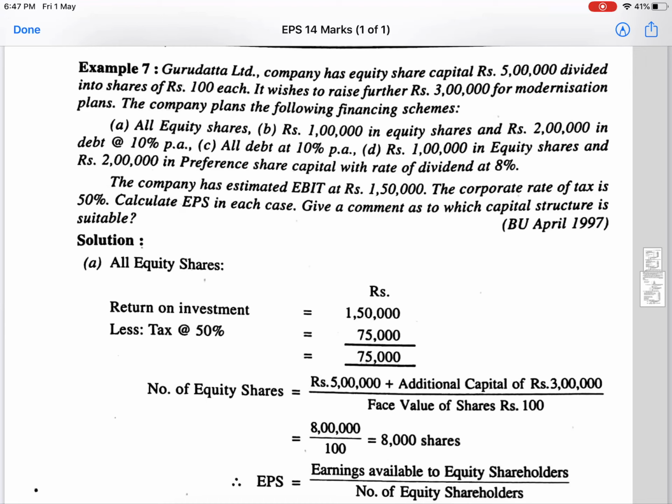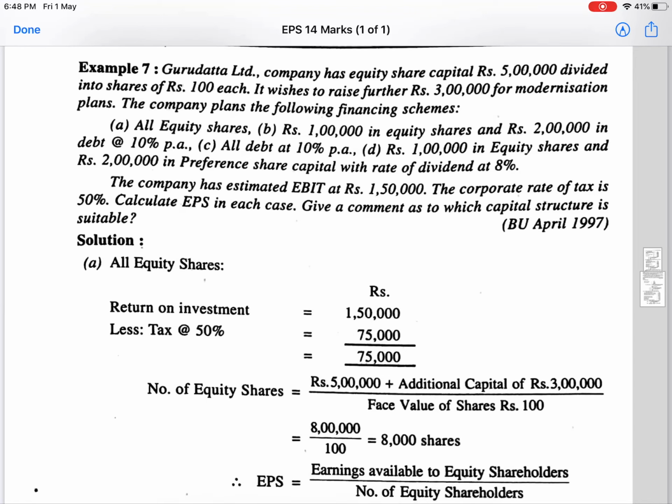If you analyze the problem clearly, the company already has rupees 5 lakh capital, which is a composition of all equity shares of rupees 100 each. For further expansion, to further modernize the business, the company wishes to raise 3 lakhs of further capital.